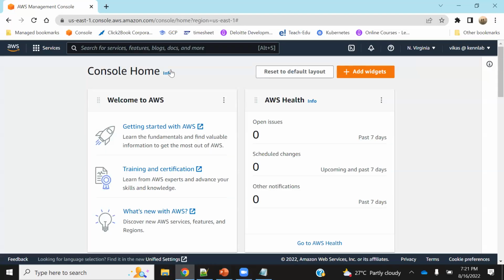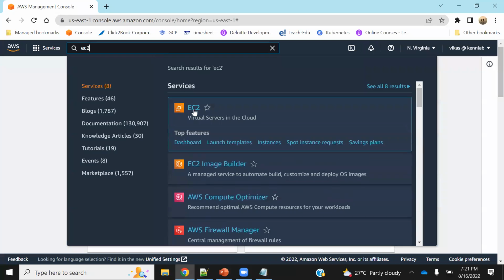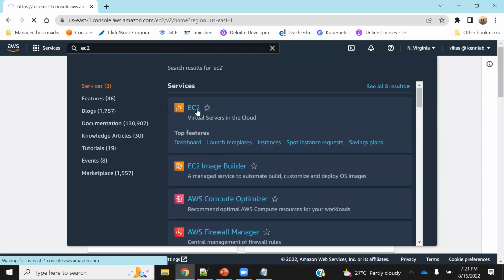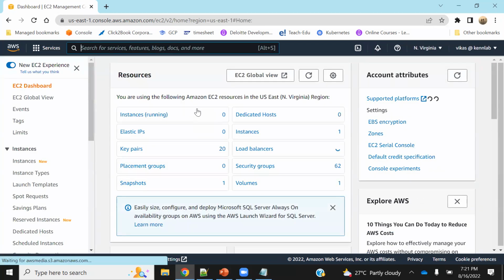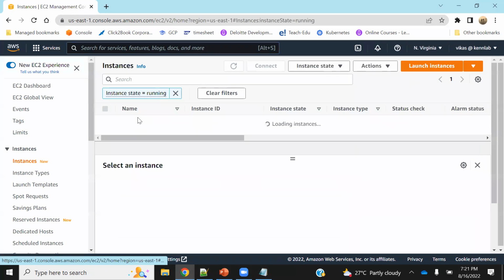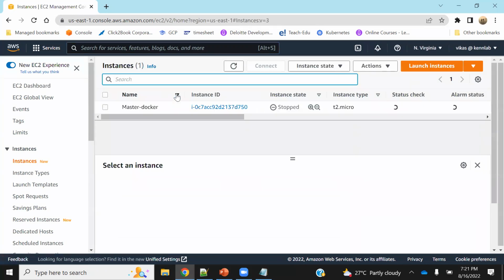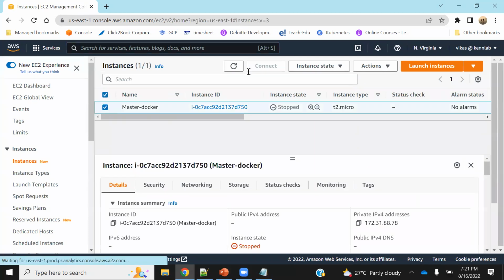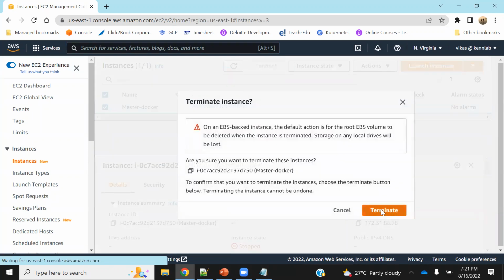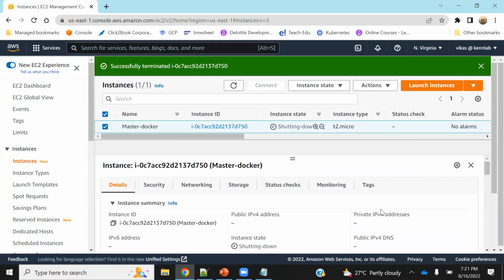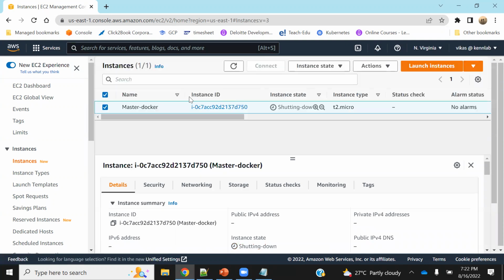Now, to do the setup, you can go back to your AWS environment and go to EC2. Here you can continue with the Jenkins machine which you are using, or you can create your own machine. That is up to you. Okay, so I'm going to delete this machine. I don't want this machine. Terminate this machine. I'm going to create a machine, and I'm going to take a backup later. So first, let me create a machine.